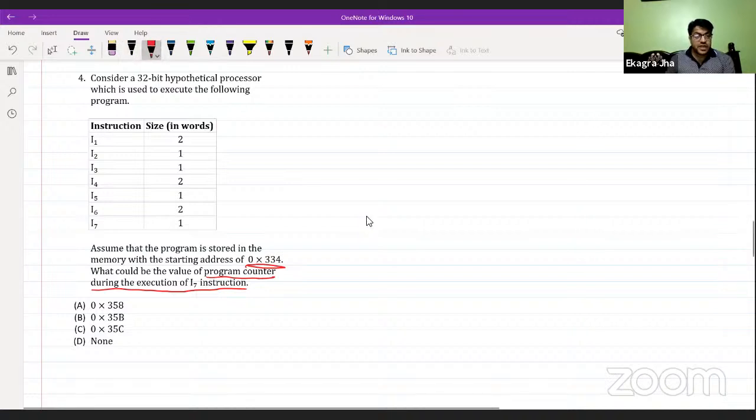What data do we have? We have a 32-bit hypothetical processor. We have one starting address. We need to find the value of the program counter during the execution of I7, and this is what the program looks like. It has 7 instructions and some size in words for each instruction.